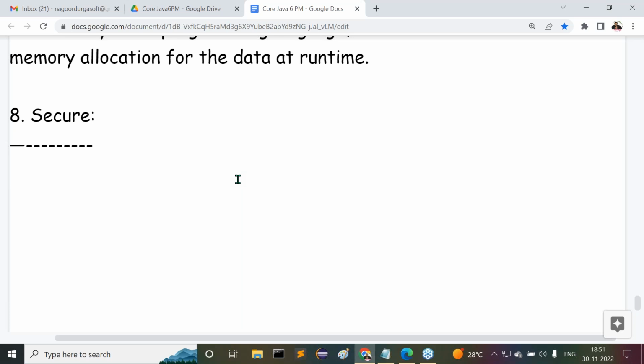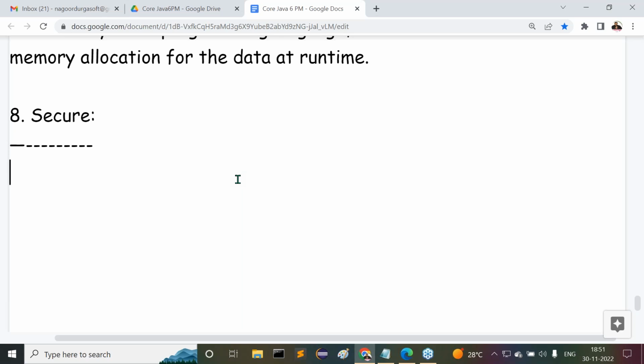JVM is executing our Java programs, that's okay. But inside the JVM, who is executing our program? Inside the JVM, so many components are available. Who is responsible to execute our program there? The answer is an interpreter. An interpreter is responsible for executing Java applications. Understand, guys? If I open the JVM, inside the JVM, mainly 5 to 6 components are available. What are they?